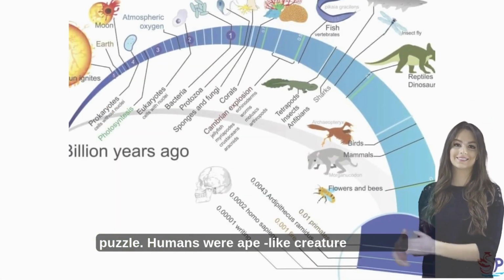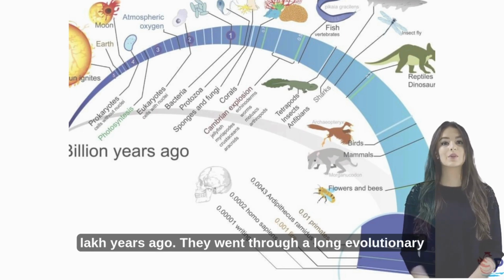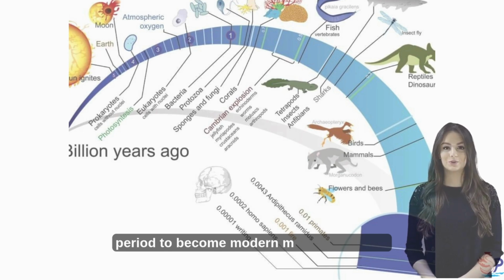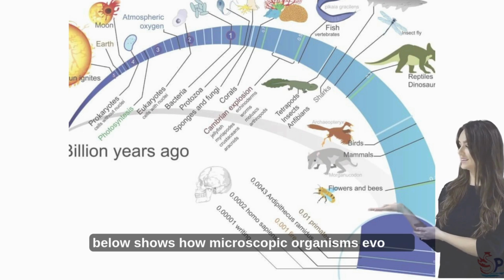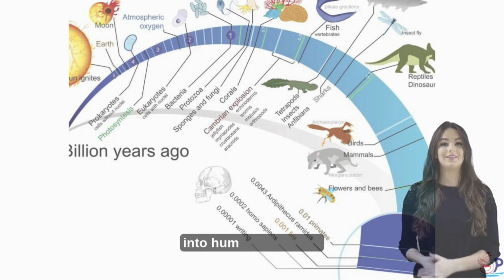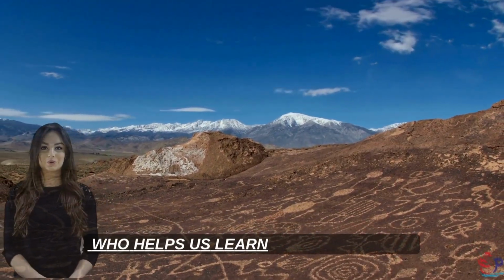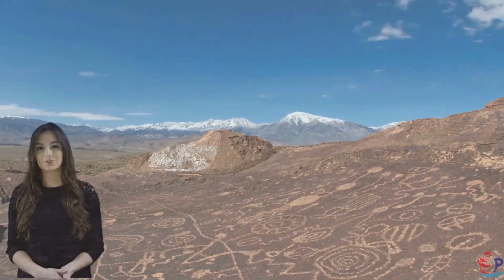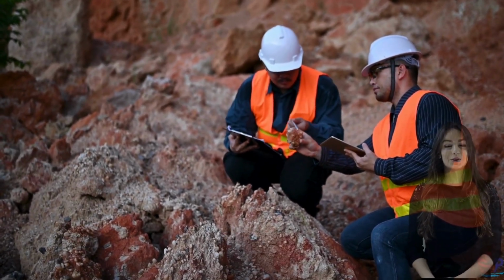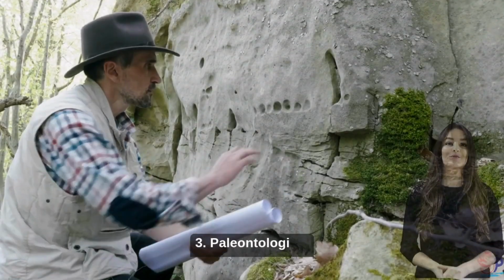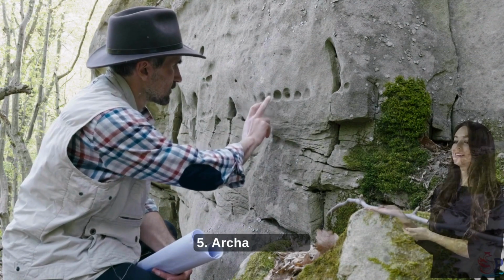Humans were ape-like creatures about 5 lakh years ago. They went through a long evolutionary period to become modern man. The picture below shows how microscopic organisms evolved into humans of today. Who helps us learn about the past: 1. Historians. 2. Geologists. 3. Paleontologists. 4. Anthropologists. 5. Archaeologists.